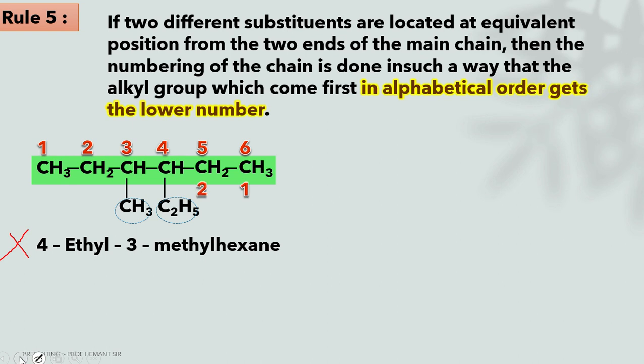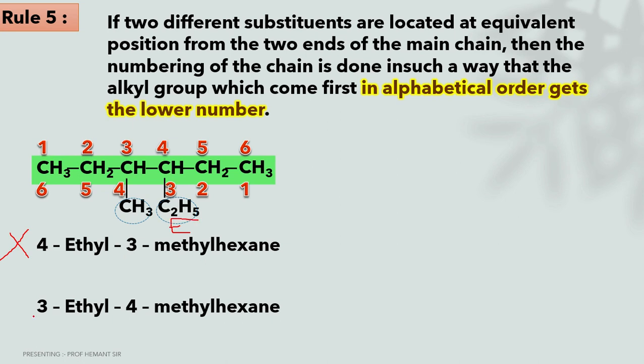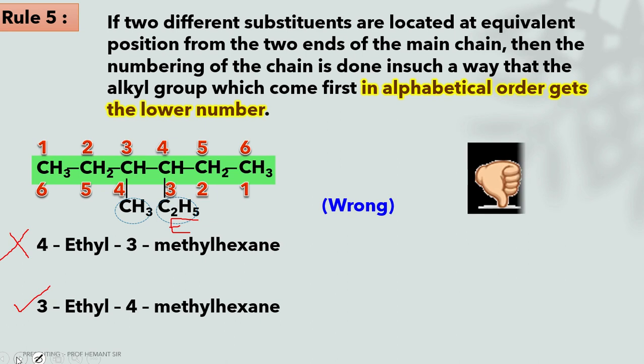If you go from right to left, the name will be 3-ethyl-4-methylhexane, because E comes first alphabetically. Hence, the correct name is 3-ethyl-4-methylhexane.